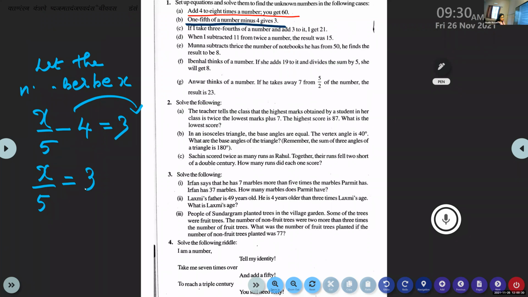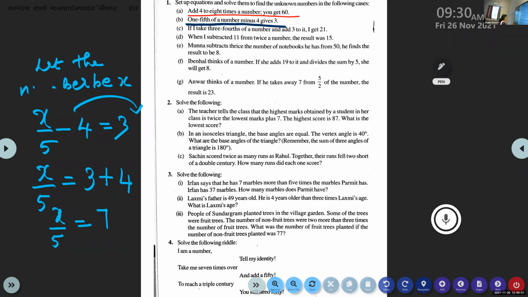So what will happen? 3 plus 4. What is the sign of 4 there? Minus. So when it is transposed to the right side, it will become plus 4. Now we can write x by 5 is equal to 3 plus 4 is 7. So x by 5 is equal to 7.